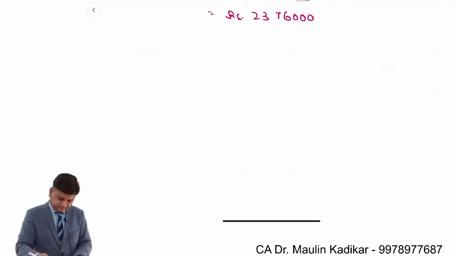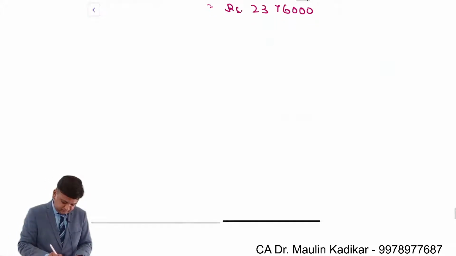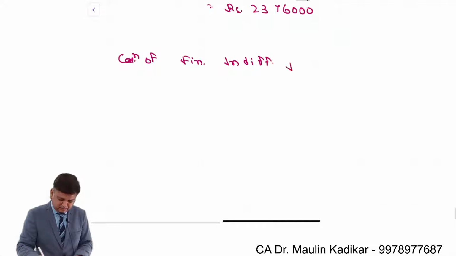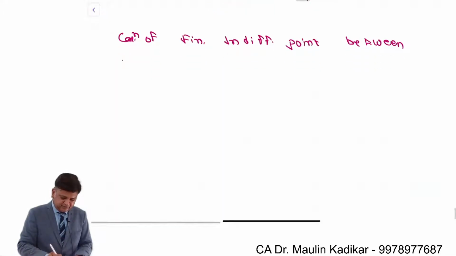Next, calculation of financial indifference point between preferential capital and common, that is equity share capital.